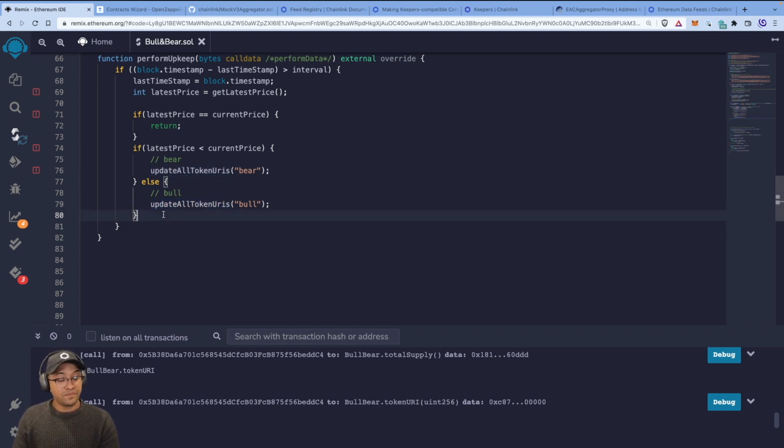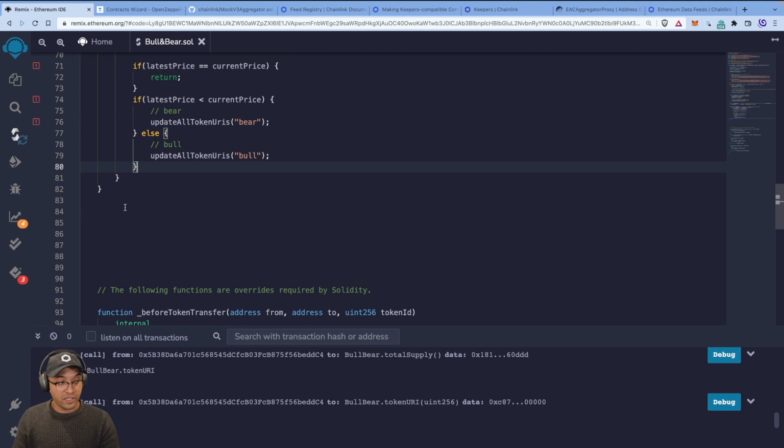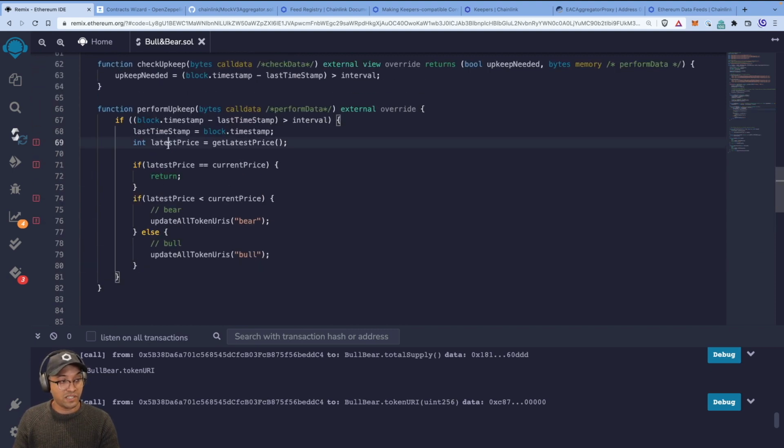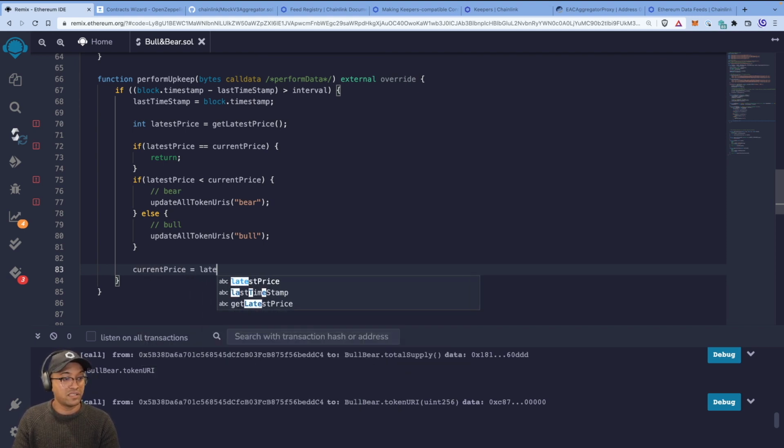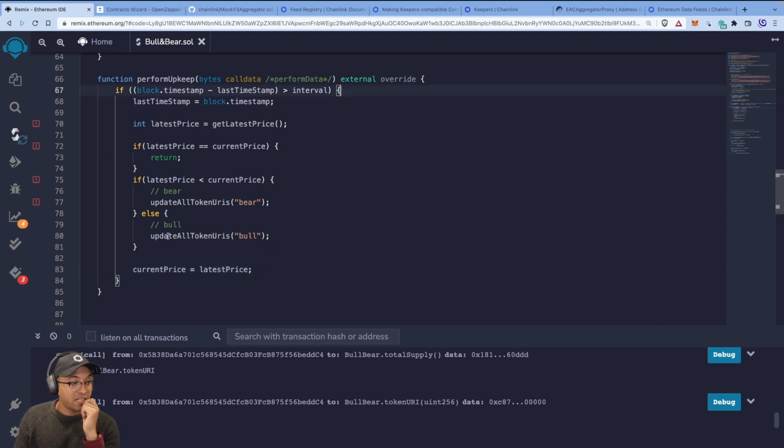Now the next thing that we're going to do is, so we've checked the latest price that we've got back from our price feed, which we have yet to implement. The only thing then that we need to do is update current price, because now that we've finished doing all the computation on it, we can say the current price is equal to the latest price. And Bob's your uncle. Now keep in mind that all this is wrapped in an if statement. So if we are past the interval time, which means we're due for an upkeep action, then we do that. Now we don't have to do this. I'm just doing this so that you understand what's happening.